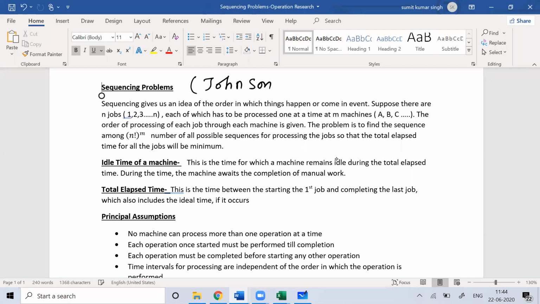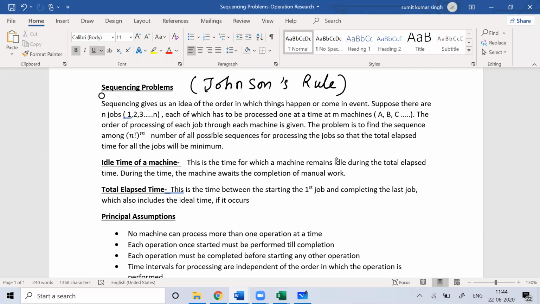If you remember the assignment problem, the approach we used to solve it was the Hungarian approach. In the same way, to solve the sequencing problem, or job scheduling problem, the mathematical approach you'll apply is called Johnson's rule.